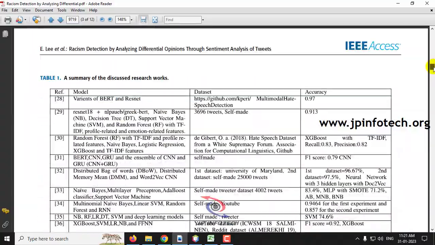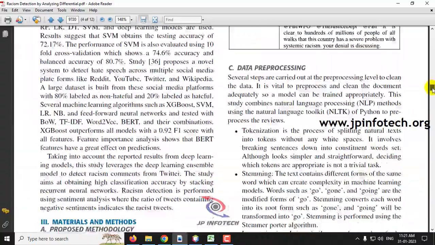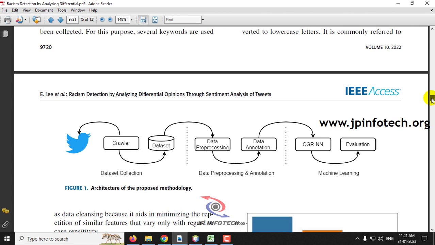So here you can see the architecture of the proposed methodology, where they have used a crawler, but we are going to give the data set of the tweets, and the data processing has been done. Instead of GCR-NN, we'll be using the Stanford NLP algorithm.